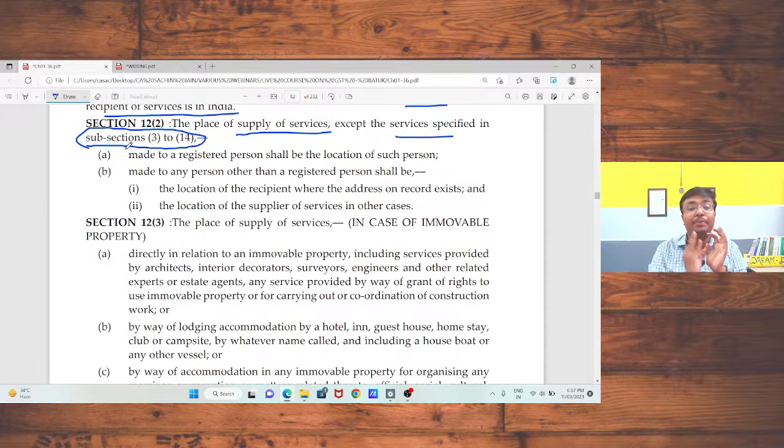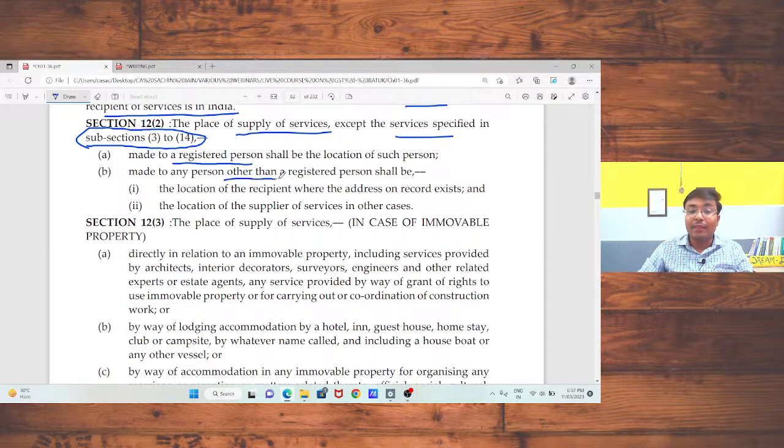But the normal, general principle is that if I am going to provide my services to a registered person, then the place of supply will be the registered place of my recipient. Okay, if I am going to provide my services to Batuk Consultancy, and Batuk Consultancy is registered under GST, then the registered place of Batuk Consultancy will be treated as the principal place of business, that is the place of supply, and accordingly GST will be charged. So I am in Rajasthan and Batuk Consultancy is also in Rajasthan, so in that case CGST or SGST should be charged.